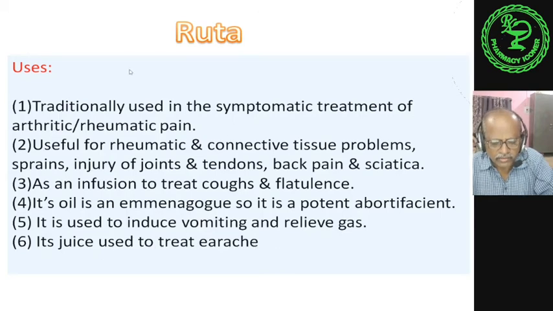The main thing is that Ruta graveolens is a very well-known plant from which mother tinctures are prepared by homeopaths. Ruta graveolens in different potencies is used for arthritic pain or rheumatic pain, because it is very useful for sprains and injury of joints and tendons.